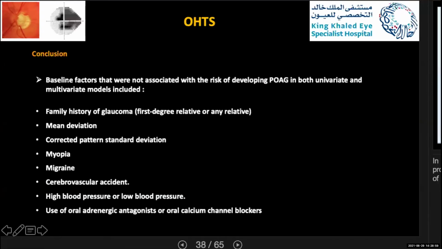Those are some baseline factors that were not associated with the risk of developing open-angle glaucoma in both univariate and multivariate models in the study: family history of glaucoma, mean deviation, corrected pattern standard deviation, myopia, migraine, cerebrovascular accident, high blood pressure or low blood pressure, use of oral adrenergic antagonist, or oral calcium channel blocker.